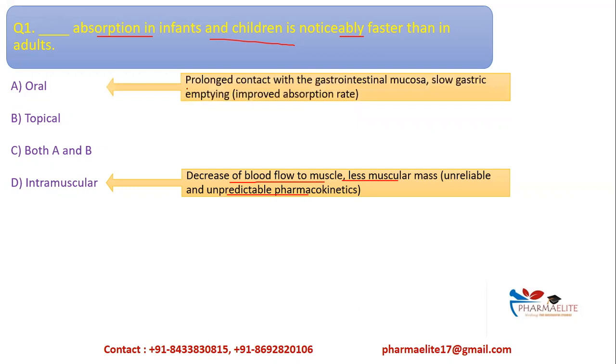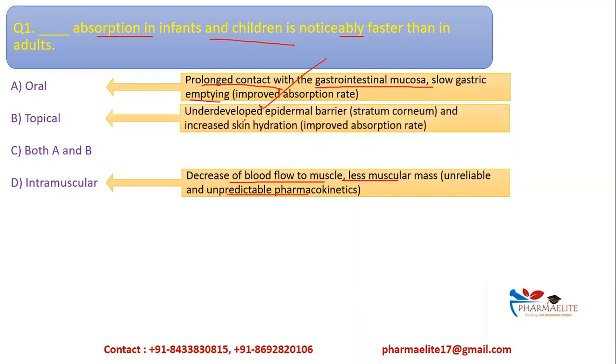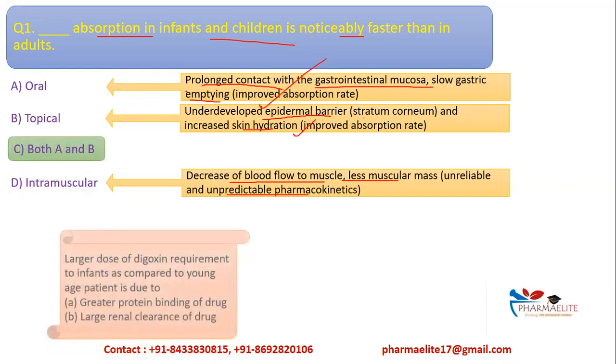Oral route: in case of oral administration, there is prolonged contact with the gastrointestinal mucosa and slower gastric emptying, therefore absorption rate is improved. In case of topical route, underdeveloped epidermal barrier. In infants and children, the epidermal barrier is not so developed, that is the different layers of the skin, the stratum corneum and other layers. There is increased skin hydration, therefore improved absorption rate. So in case of oral and topical route, the absorption rate is improved. Therefore, the correct answer should be option A as well as option B.